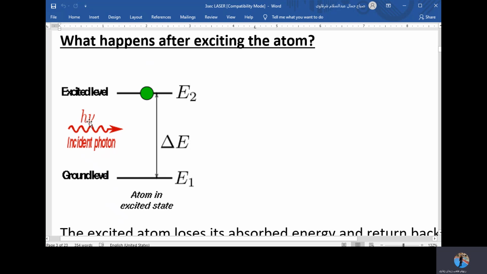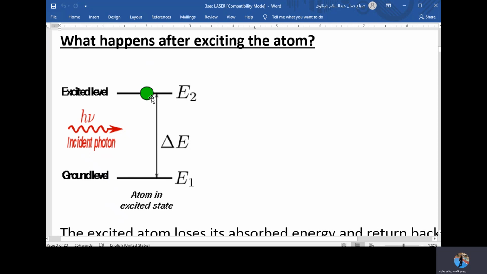So here you have h nu, which represents the incident photon. Incident photon means it's a photon that carries energy. The energy will be expressed in the form of h times nu, as you know from previous lessons. h is Planck's constant, and nu is the frequency. So the incident photon represents energy, and this energy is given to the atom in the ground state so that it will be excited to a higher energetic state.